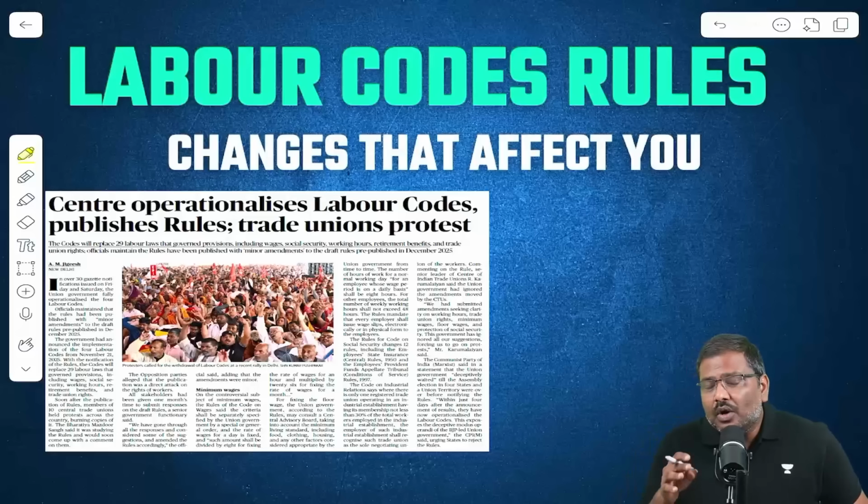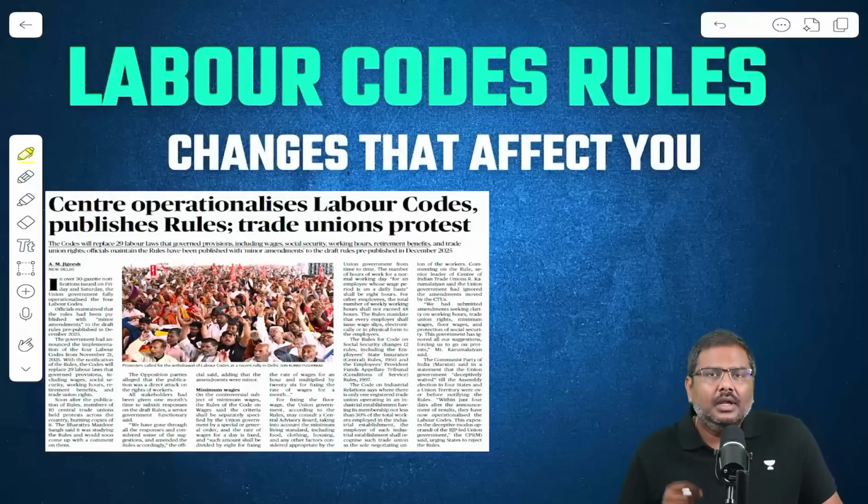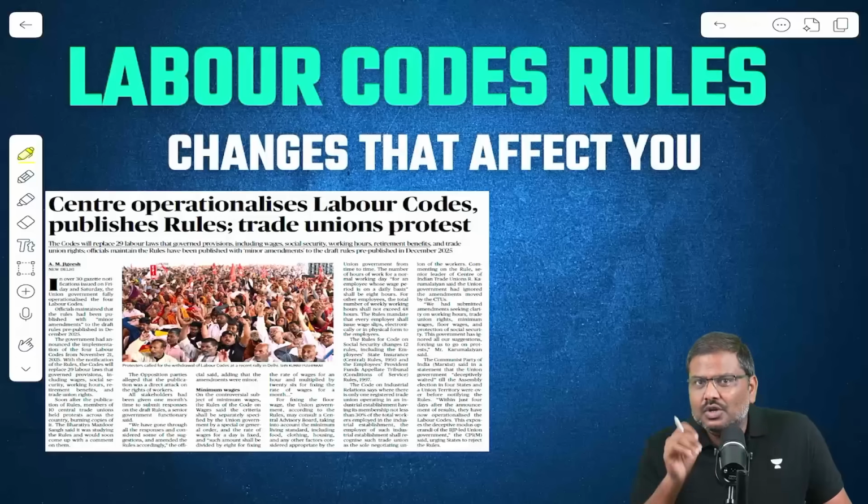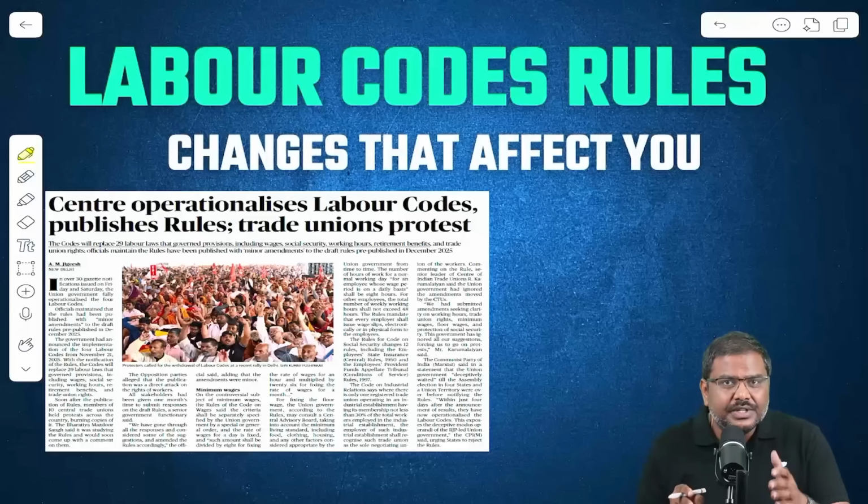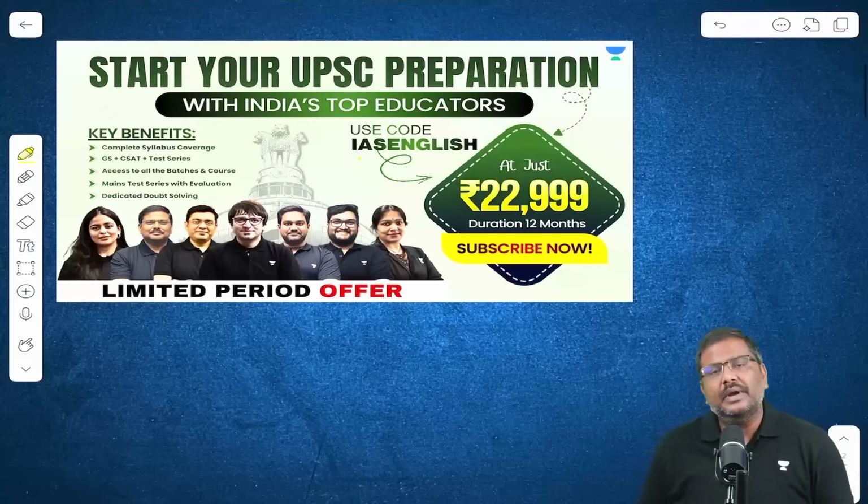The Union government on 21st November 2025 announced the implementation of the four labor codes. Now it has announced the operationalization of these four labor codes by notifying the rules. What are the important rules that will have an impact on the workers? Let's decode.